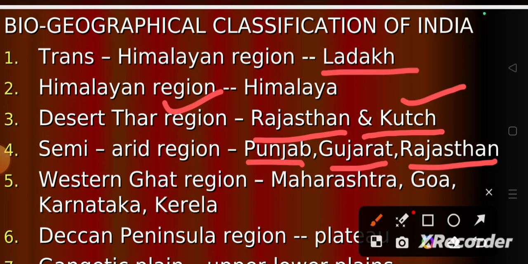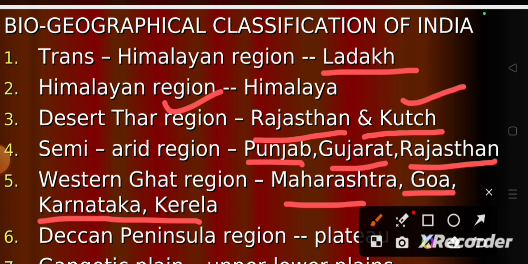And the Western Ghats region includes Malabar Plains and Western Ghats, which are present mainly in Maharashtra, Goa, Karnataka, and Kerala.